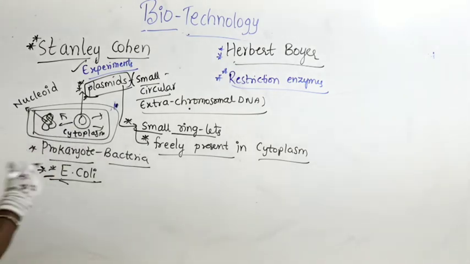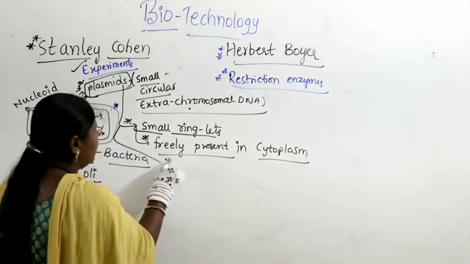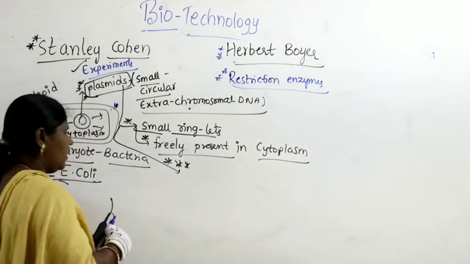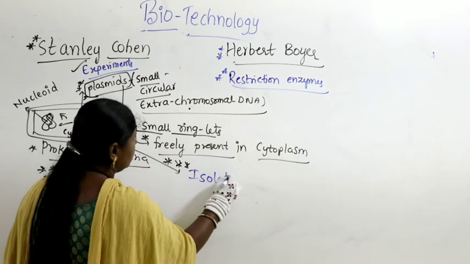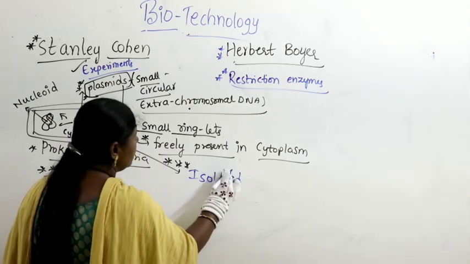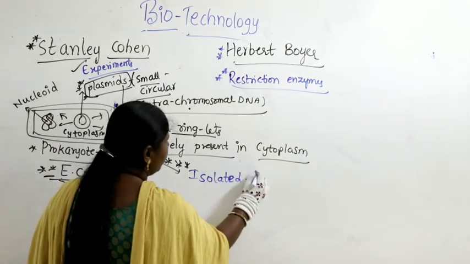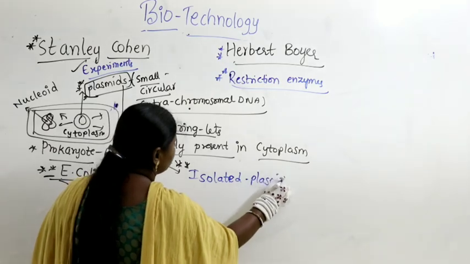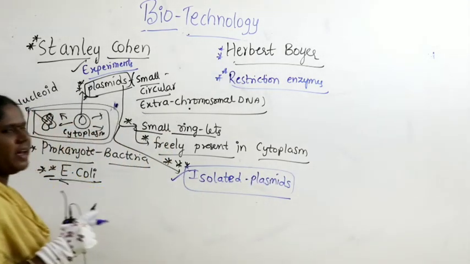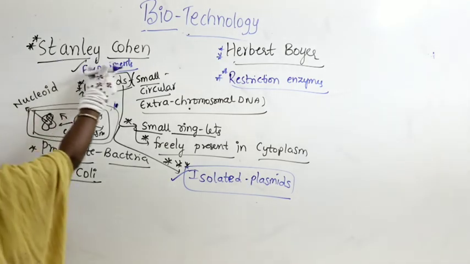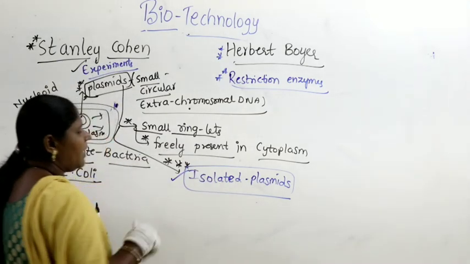So he isolated the small ringlets of plasmids and developed a wonderful method for the isolation of plasmid. Stanley Cohen isolated the plasmid.